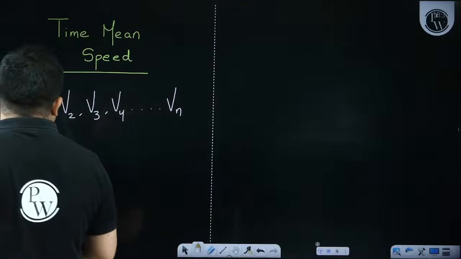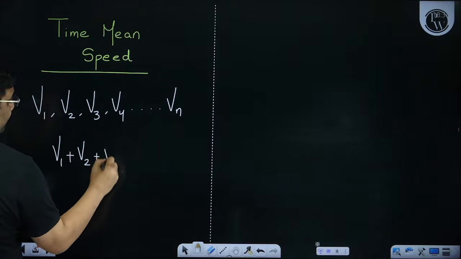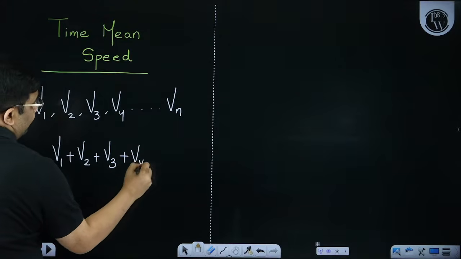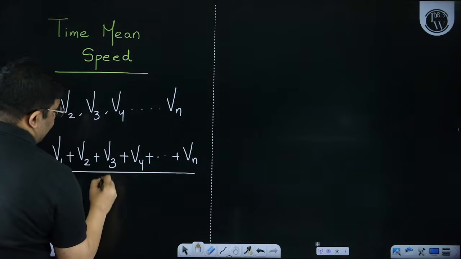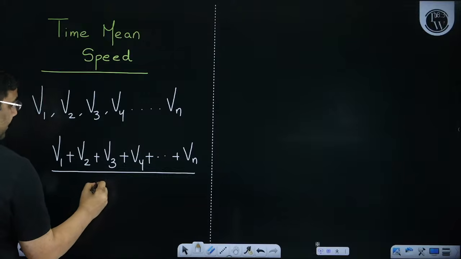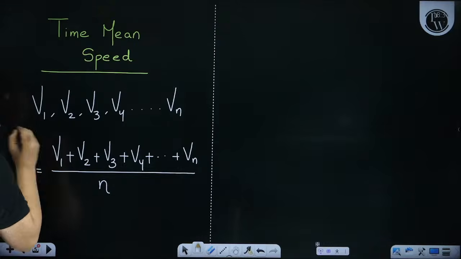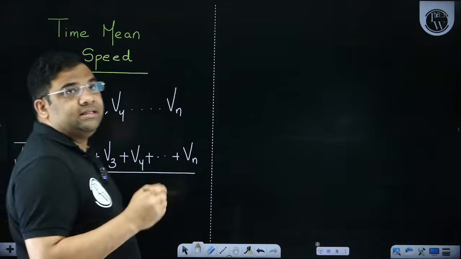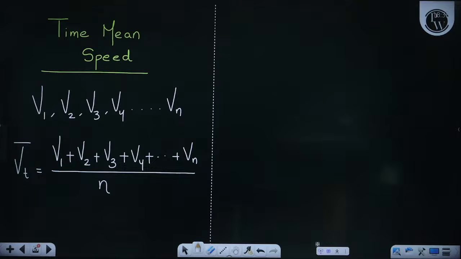If you take an arithmetic mean, we'll just add all the speeds, v1 plus v2 plus v3 plus v4 plus ... plus vn, divided by the number of vehicles. How many vehicles are there? N vehicles are there. Dividing by the number of vehicles n will give me the time mean speed. So the time mean speed is just the arithmetic mean of all the spot speeds or instantaneous speeds. We just add all the speeds and divide by the number of vehicles and we get the time mean speed.